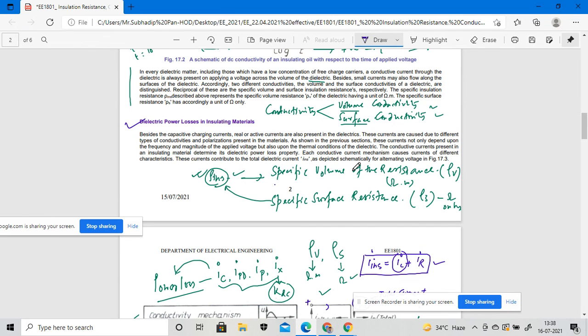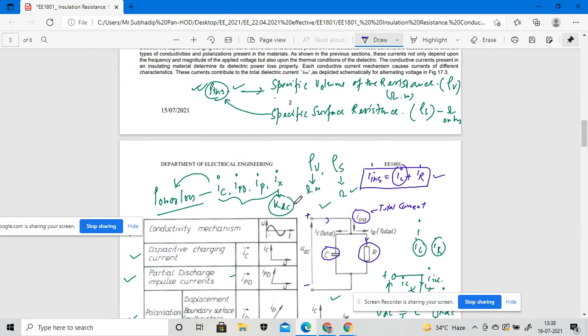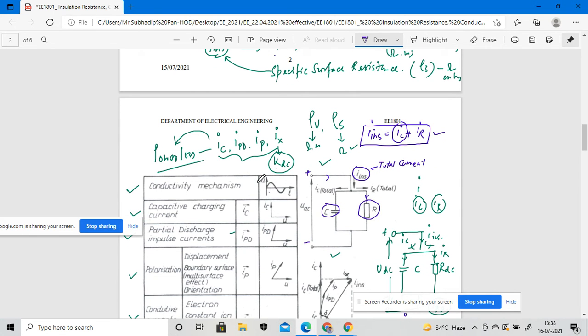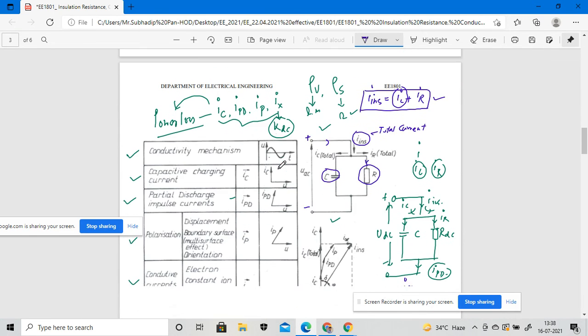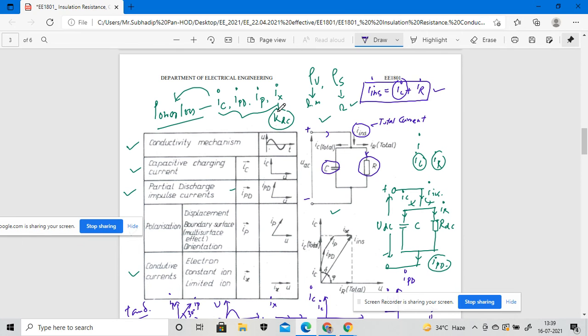Four currents are considered: I of C, I of PD, I of P, and I of X. I of C is my capacitive current, I of PD is my partial discharge impulse current, I of P is my polarization current, and I of X is my conductive current.